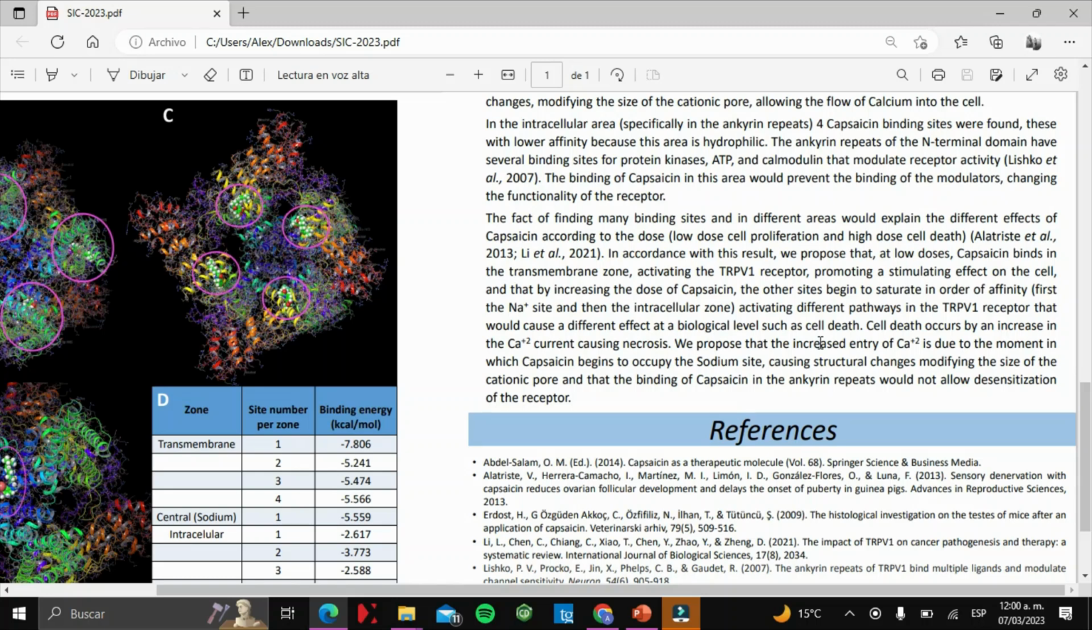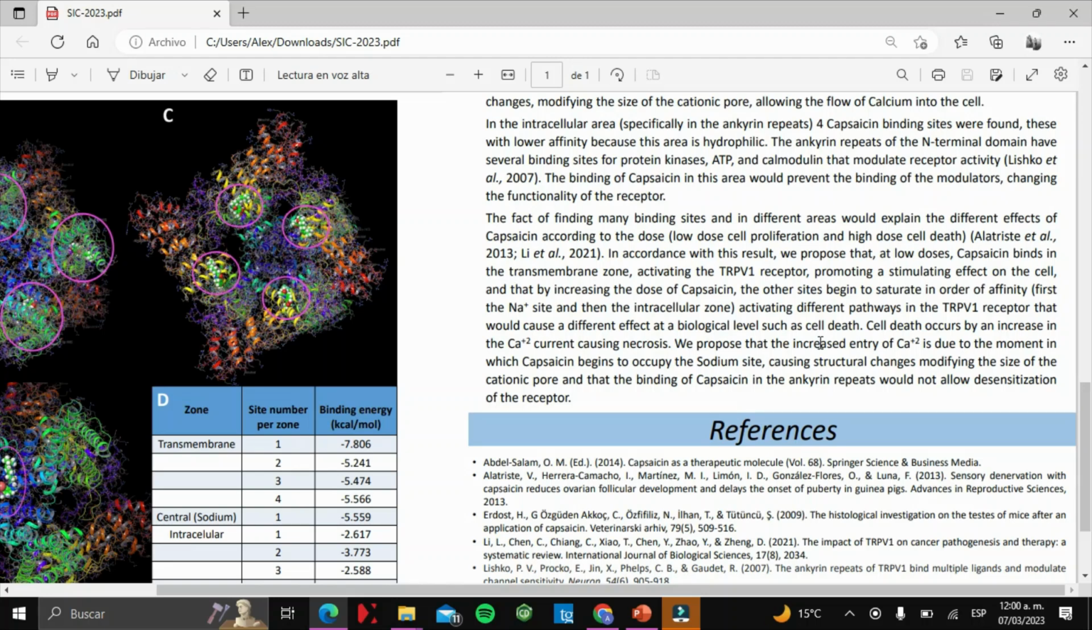Cell death occurs by an increase in the calcium current causing necrosis. So we propose that the increased entry of calcium is due to the moment in which capsaicin begins to occupy the sodium site, causing structural changes, modifying the size of the cationic pore, and that the binding of capsaicin in the ankyrin repeats will not allow the sensitization of the receptor.